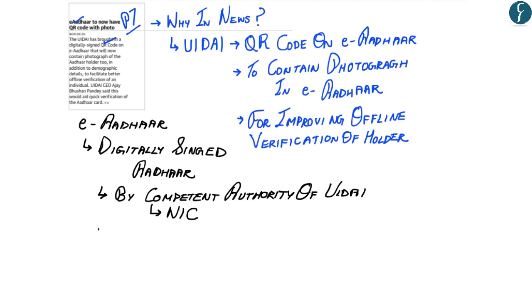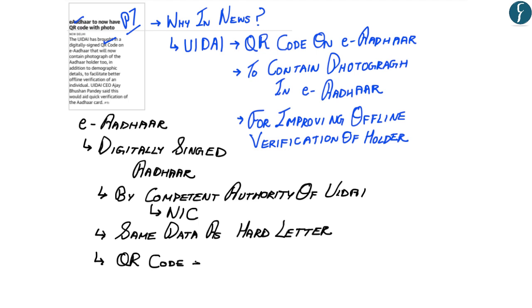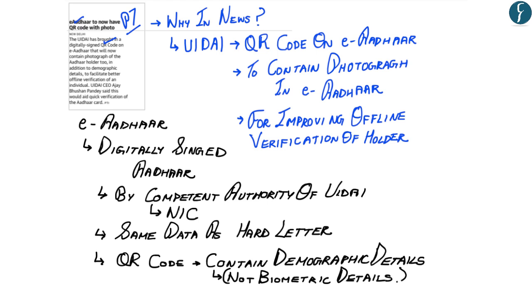Now all the data printed in E-Aadhaar is the same data as printed in the Aadhaar letter. And the QR code given in the E-Aadhaar contains the demographic details. You should remember this fact that it only contains the demographic details and not the biometric details. This differentiation becomes important, as a simple distinction can be asked in your UPSC prelims examination.